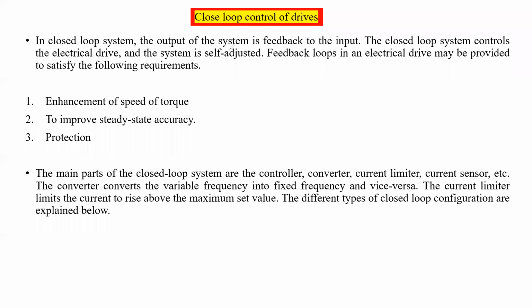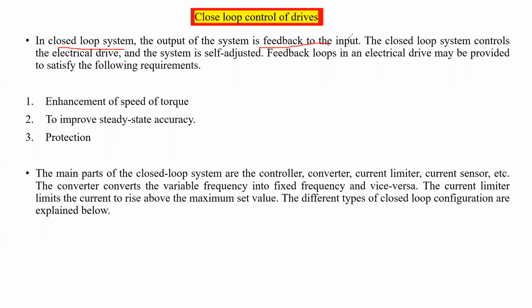Feedback means the output is fed to the input side. The output parameter we have taken is given to some reference parameter at the input side. Is it right? So we will see later. So closed loop system is nothing but feedback system.